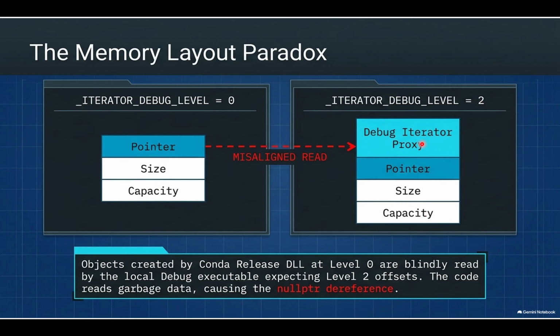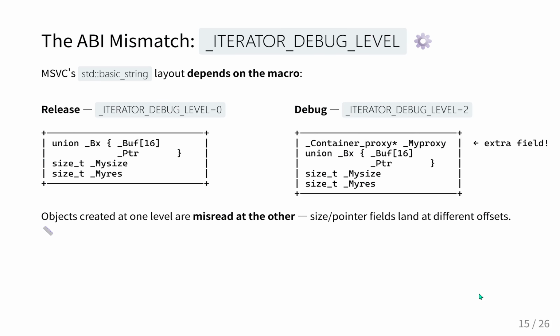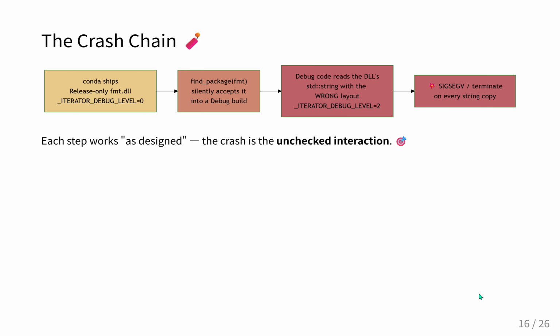The Conda package manager provided a release mode fmt.dll. Inside that DLL, fmt.format constructed a std::string using the miles blueprint, the release layout, with an iterator debug level of 0. It then returned that object by value across the DLL boundary back to the main executable. But the main executable was compiled in debug mode with an iterator debug level of 2. Yep. So it received the memory payload from the DLL and interpreted it using the kilometers blueprint. It read the wrong byte offset to determine the size of the string, getting a total jump value of 15. It read an empty, uninitialized block of memory as the data pointer, resulting in a nullptr.